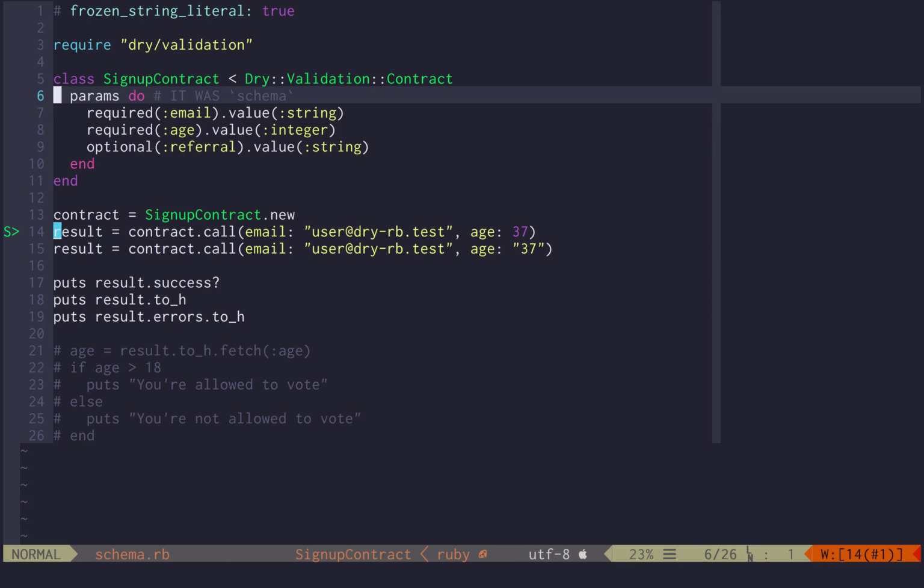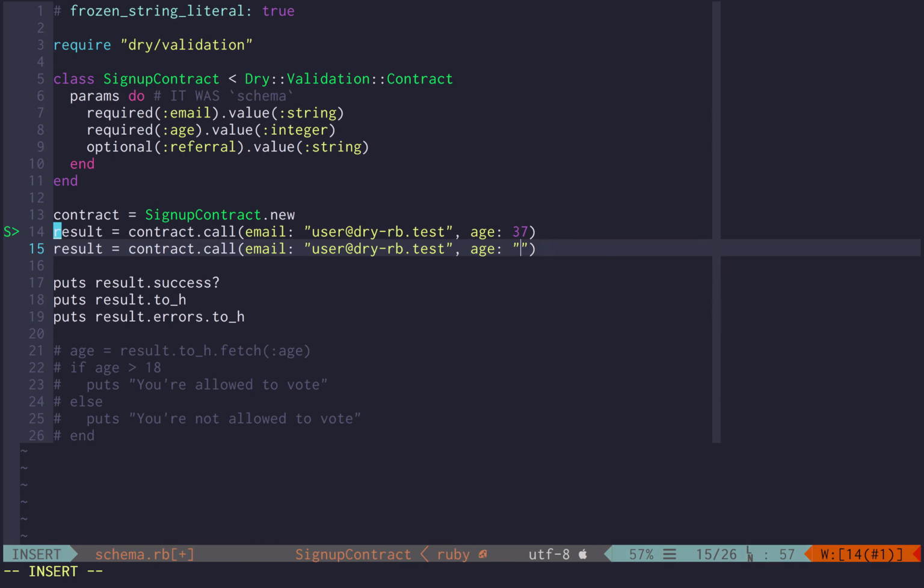So it arrives to us as params as a string, and here we define that it must be converted into an integer. Okay, so this is extremely useful to guarantee that the incoming data is transformed and is coerced from one type, in this case a string, into an integer.